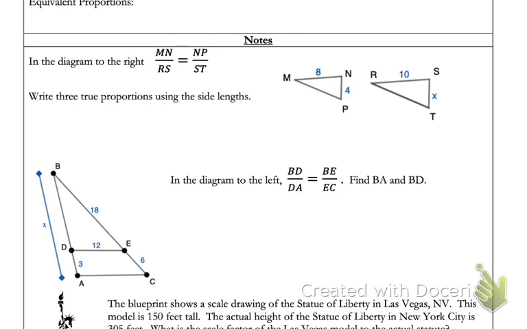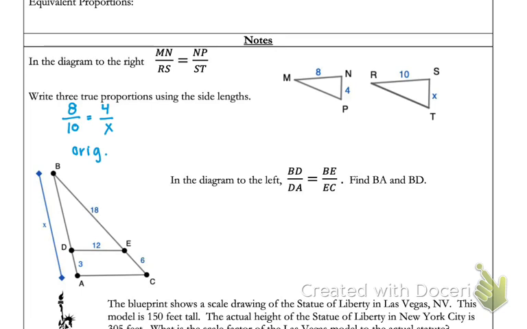In the diagram to the right, MN over RS is equal or proportionate to NP over ST. So we're going to write three true proportions using the side lengths. One true proportion would be 8 over 10 equaling 4 over x. That's our original proportion. I just plugged in the information from the proportion already given. MN is 8, RS is 10, NP is 4, and ST is x.